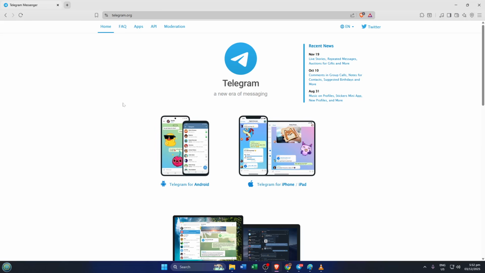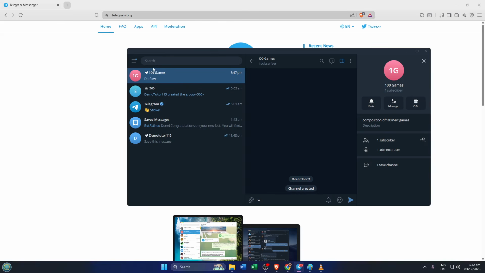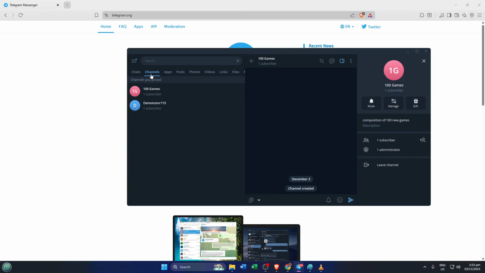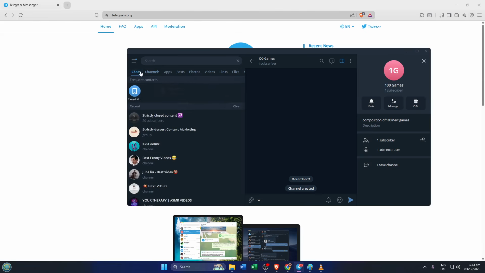First, it's important to understand the difference between public and private channels on Telegram. Public channels are easy to spot. They have a username and appear right away when you use Telegram's global search. Anyone can find them, join, and start browsing. Private channels, on the other hand, are like exclusive clubs. You won't find them with a regular search, they don't show up in the results. The only way to get in is with a direct invite link, usually given out by an owner or admin. Think of private channels like secret rooms at a party. You need a special invitation to enter.